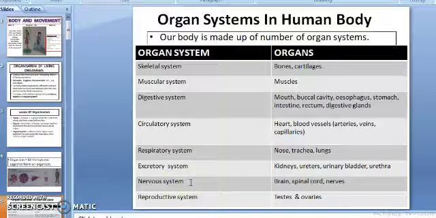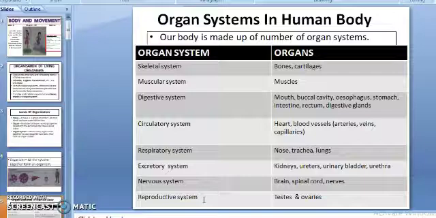The nervous system involves organs: brain, spinal cord and nerves. The function is that they receive stimuli, transmit messages to different parts of the body and also coordinate functions of different organs. Then the next organ system in our body is the reproductive system.